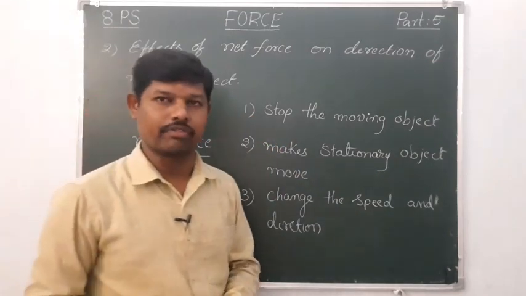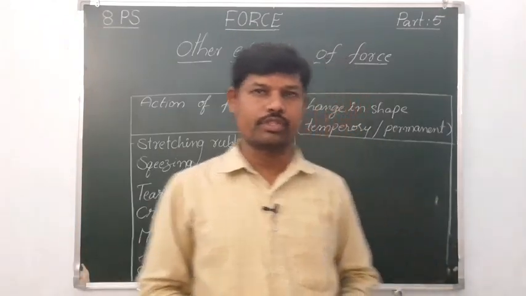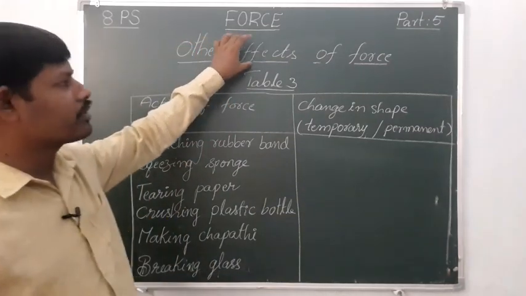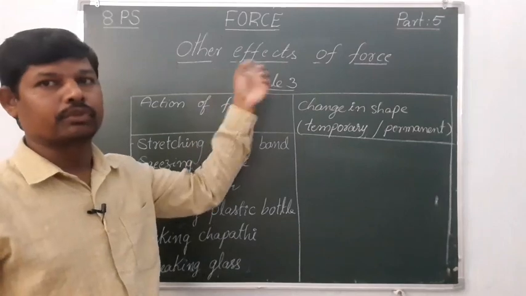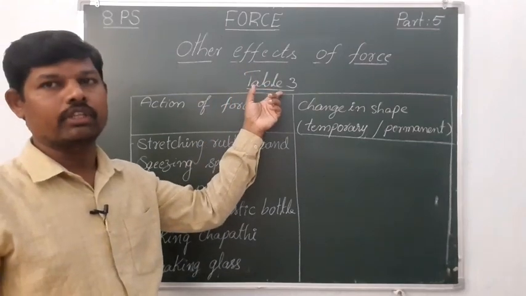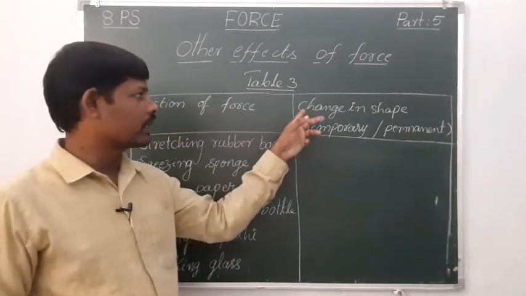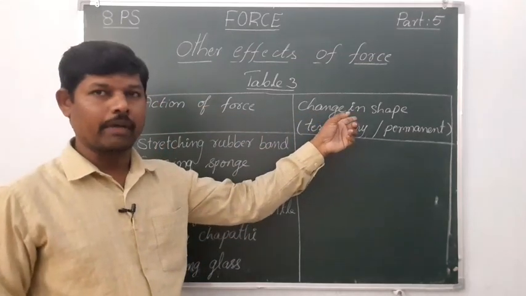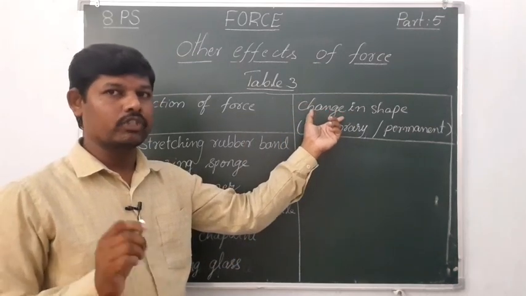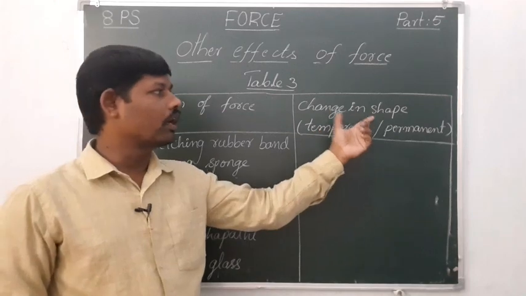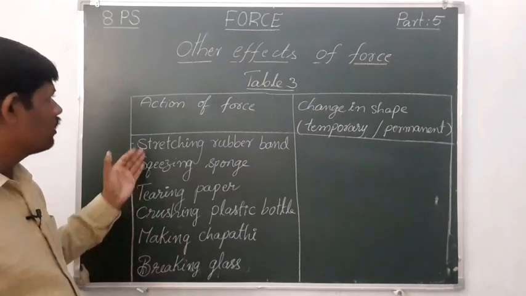What are the other effects of net force? Let us see other effects also. Other effects of force. Let us observe other effects of force. Table 3. Observe Table 3 from the textbook. Action of force and another column, change in shape. By applying net force, what change do you observe? Whether the change is a temporary change or a permanent change. So here a list of actions is there.